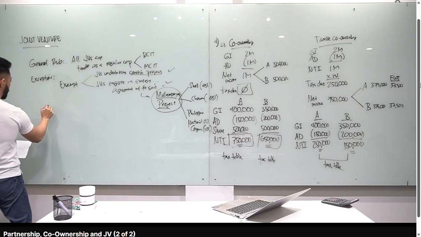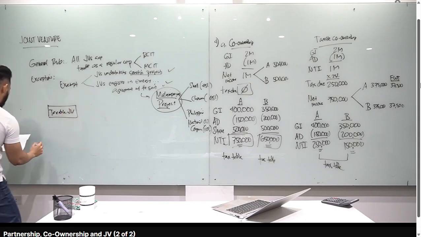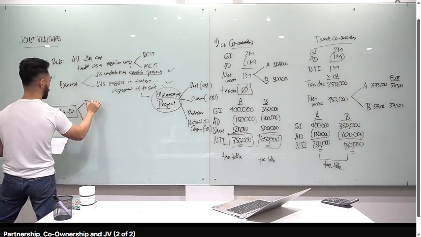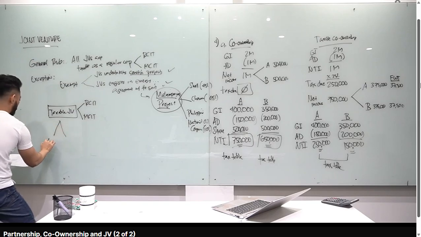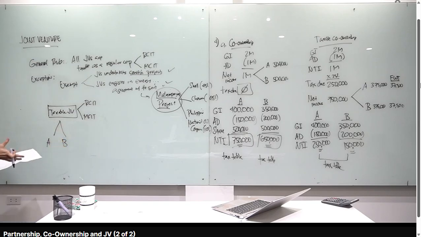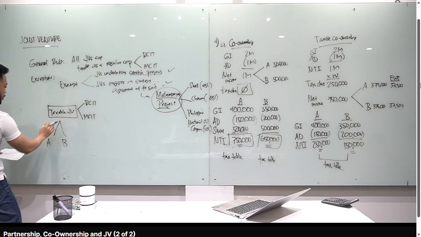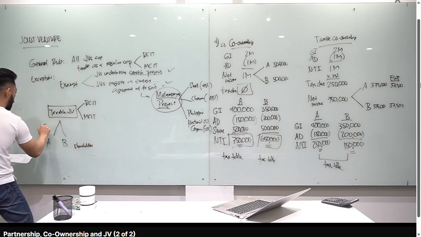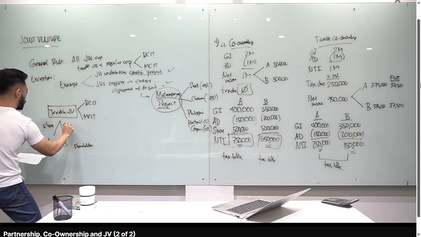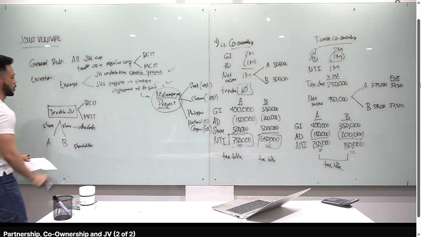Ito yung taxable JV. Okay, may taxable JV tayo. So, pag taxable siya, obviously, subject to RSIT and subject to MSIT. And then, ang tawag natin kay A and B, co-venturers. Okay, co-venturers. So, co-venturer A and co-venturer B. Since taxable si JV, it's as if shareholders si A and B. Okay, so yung share nila from the project, from the joint venture, will be considered as dividends.